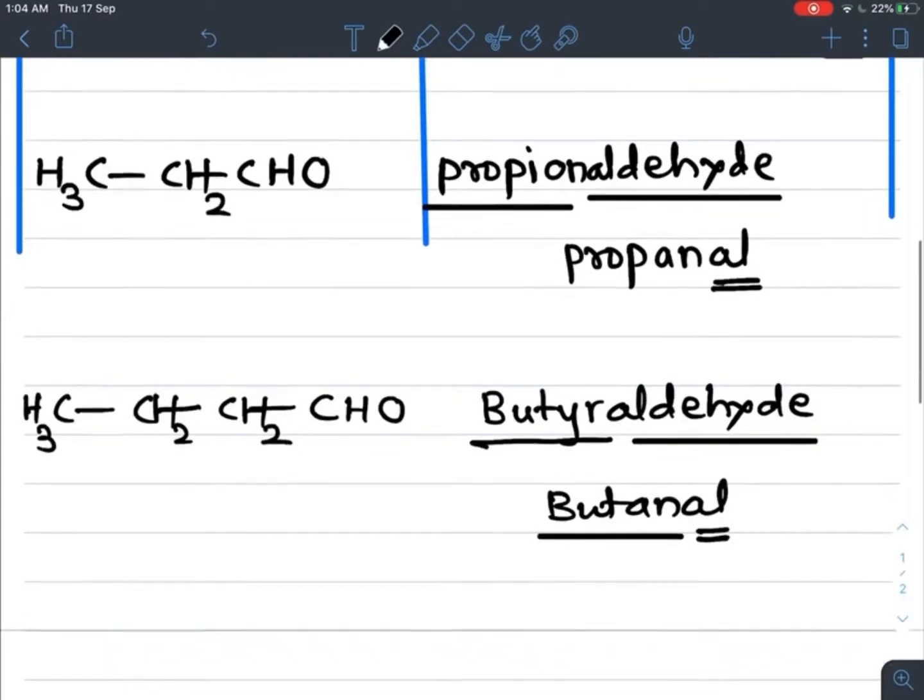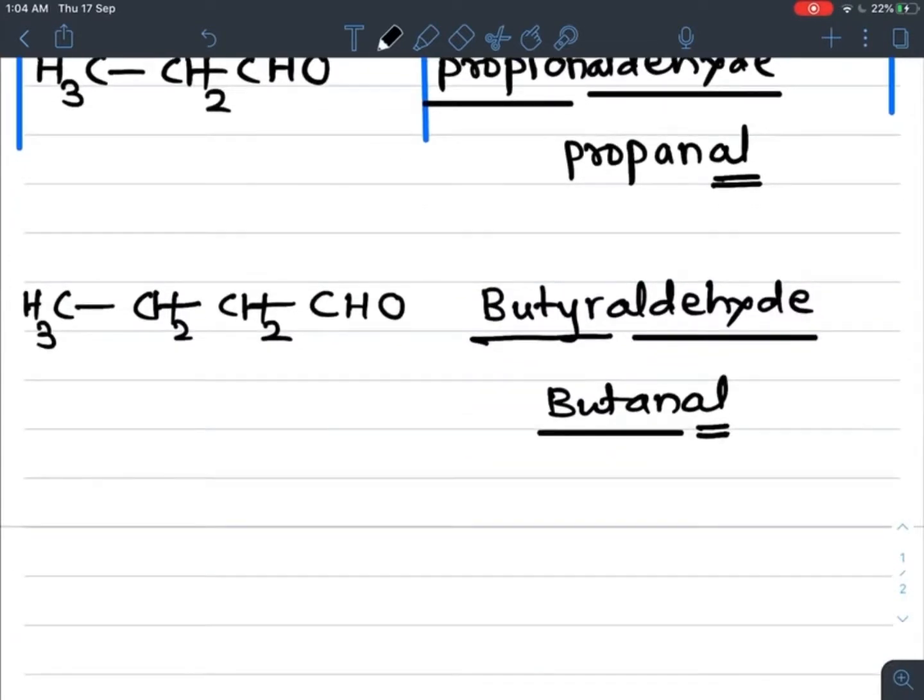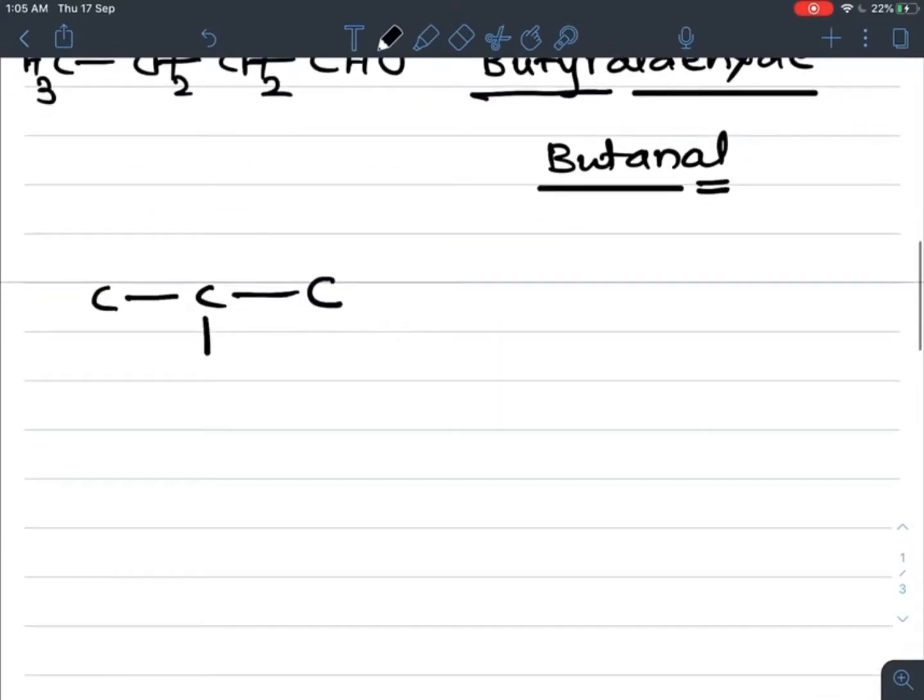Very good. Now the next one: from these four carbons, arrange three carbons in a straight chain and one carbon as a branch, and one of them is the CHO group, because we are studying the nomenclature of aldehydes, so one aldehydic functional group must be present in this compound. The remaining valency is completed by hydrogen. So CH3, CH, CH3.